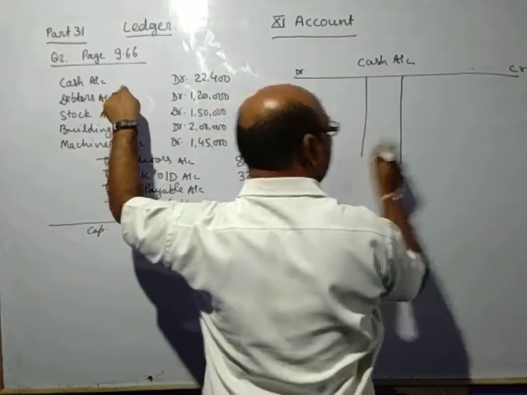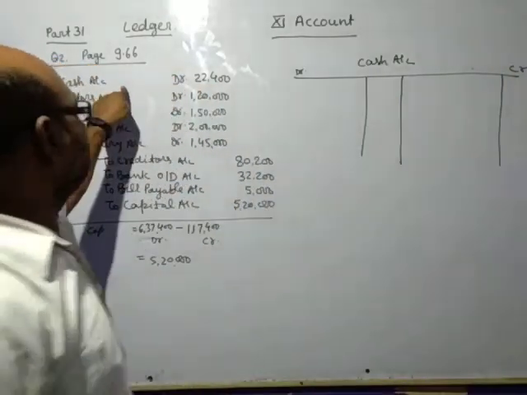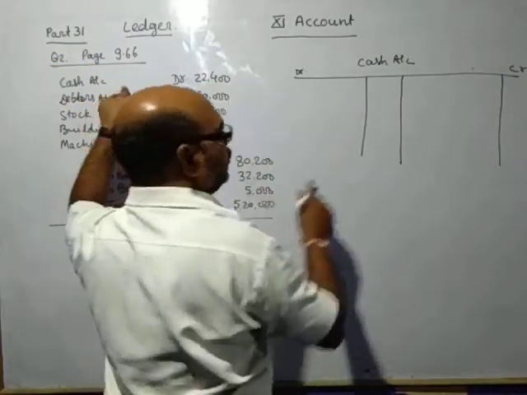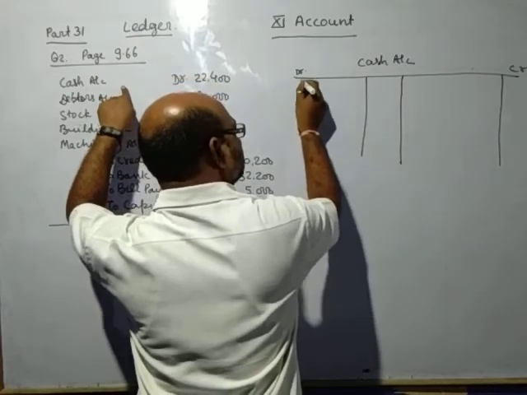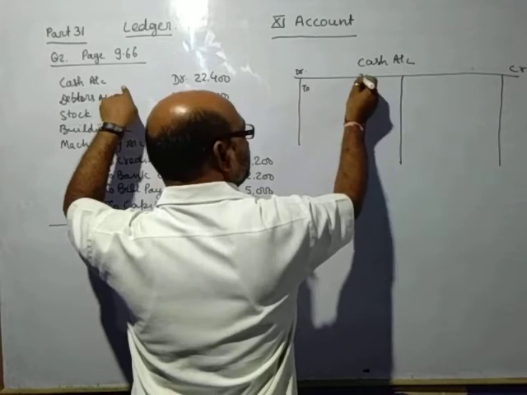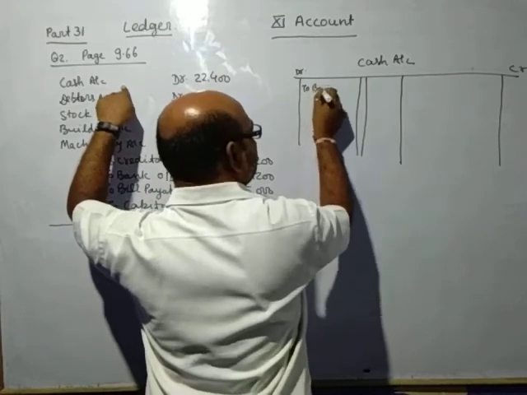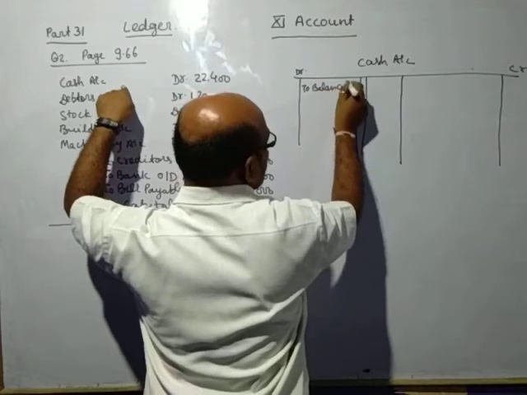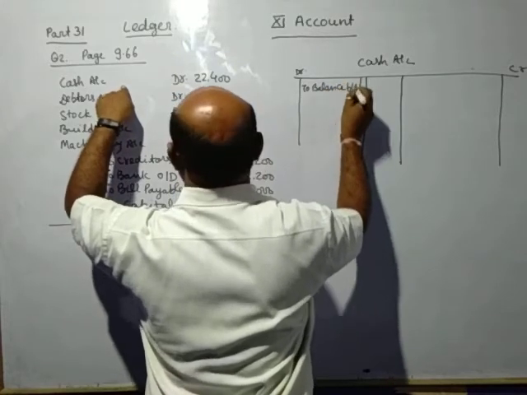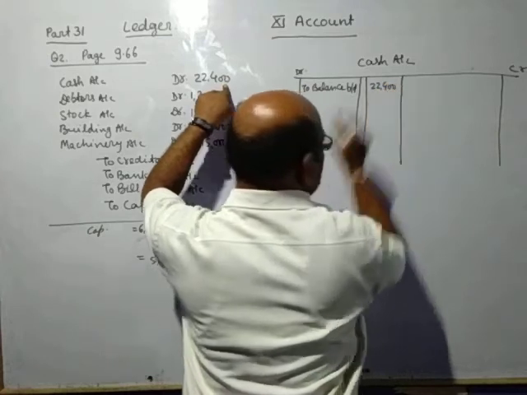So in the case of opening entry, here cash is a debit. So on the debit side you will write to balance b/d and the amount of cash, 22,400.